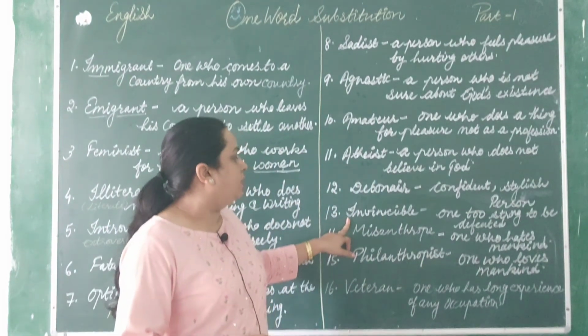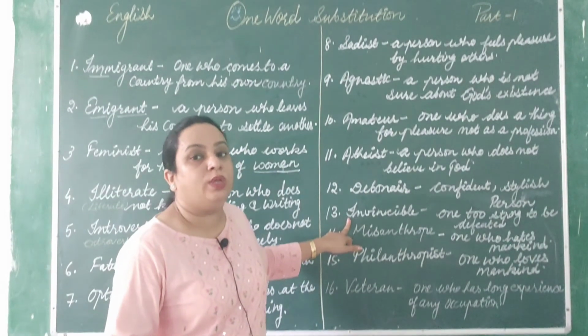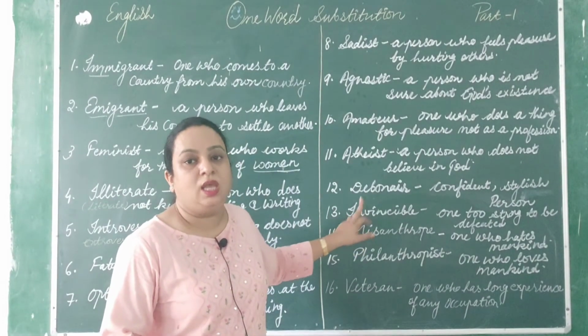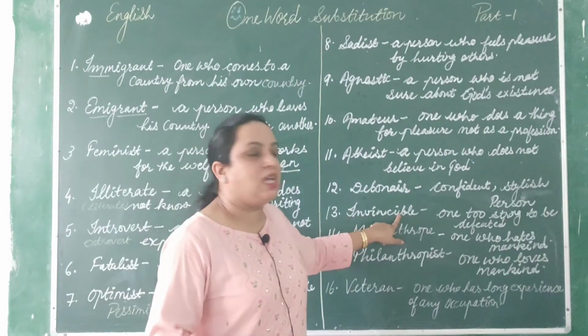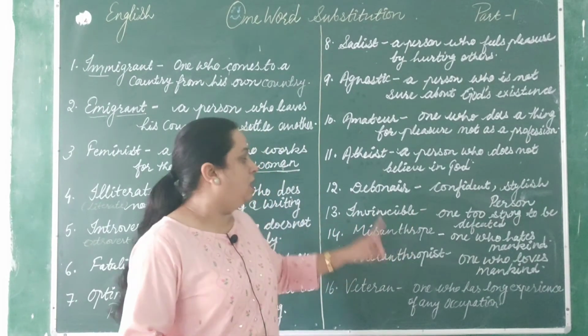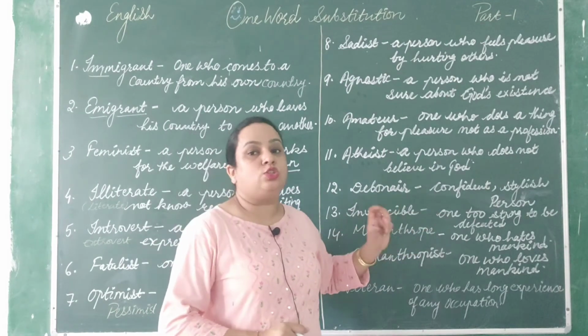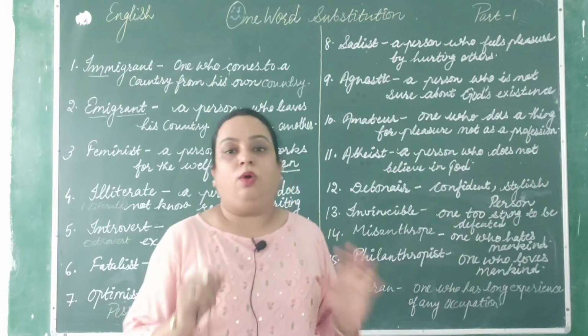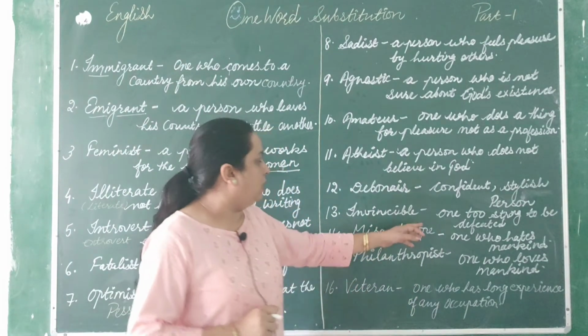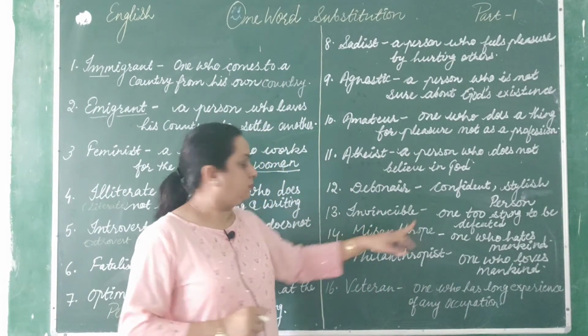Next is invincible. It is invincible. It is not invisible. Invincible. I-N-V-I-N-C-I-B-L-E. Invincible means one who is too strong to be defeated, जिसको हराना नामुमकिन होता है, बहुत strong होता है. So that is known as invincible.